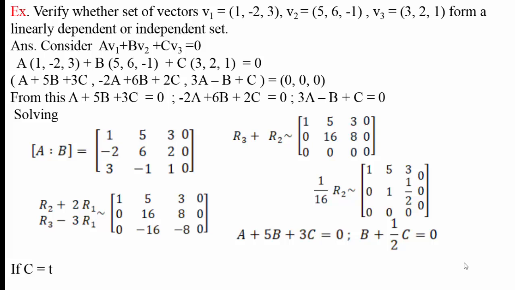If c equal to t, because there are fewer equations than variables, we have to assume one variable as a dummy variable, and we shall put the value of c as t. We get b equal to minus 1 by 2 t and a equal to minus 1 by 2 t. If you put t equal to 1, then the coefficients are non-zero, and hence the vectors are linearly dependent.